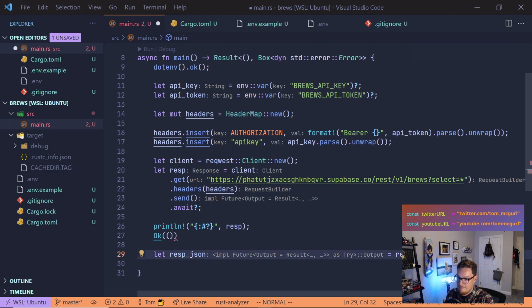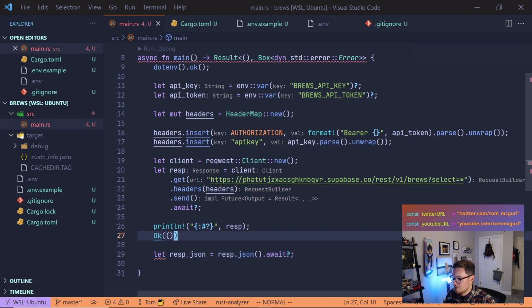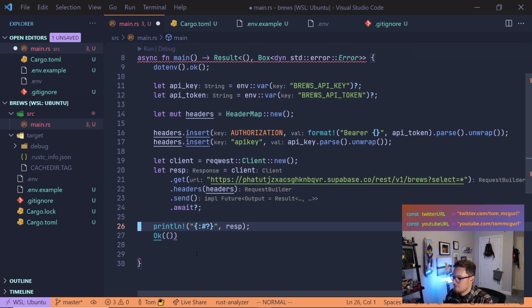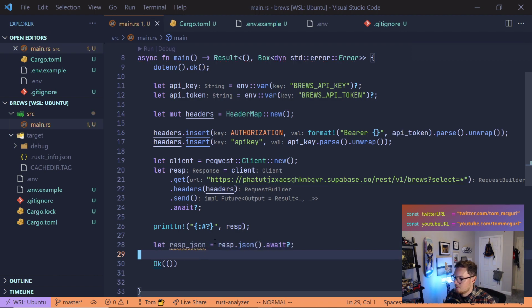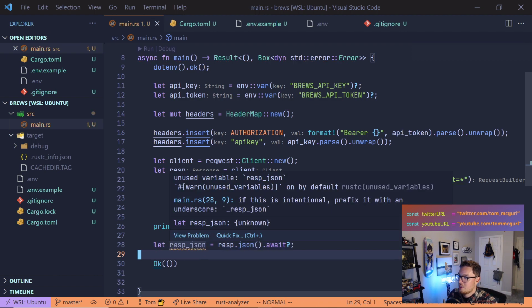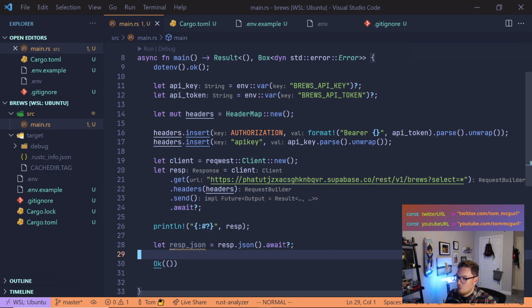Let's see. Well, actually, it won't complain, but it'll return a future. We actually want the value, so just similar to JavaScript, we actually need to await on this to get the value out. But now let's check it out. It's saying that's because of this. Let's move this up here. So for our response JSON here, we're awaiting, getting the value.